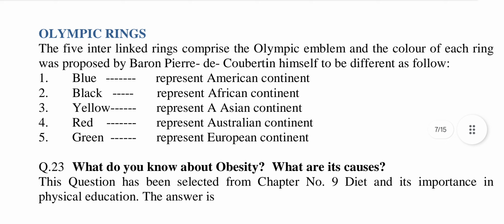Olympic rings. The 5 interlinked rings comprise the Olympic emblem, and the color of each ring was proposed by Pierre de Coubertin himself to be different as follows. Number 1. Blue represent American continent. 2. Black represent African continent. 3. Yellow represent Asian continent. 4. Red represent Australian continent. 5. Green represent a European continent.